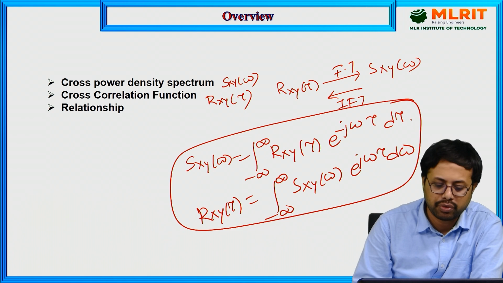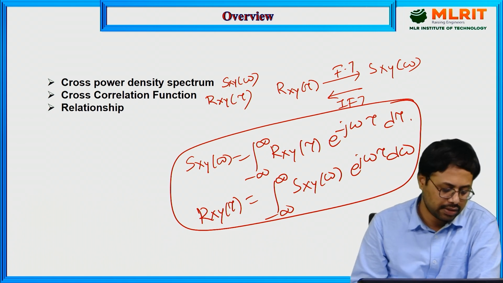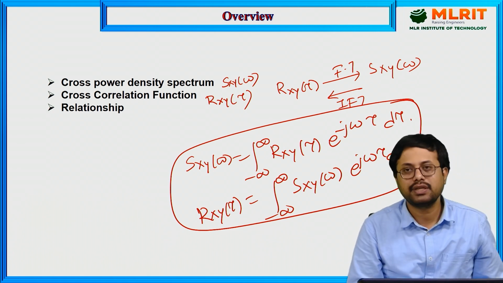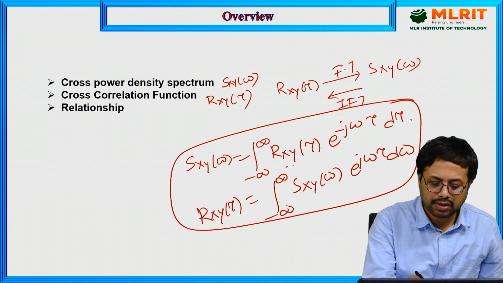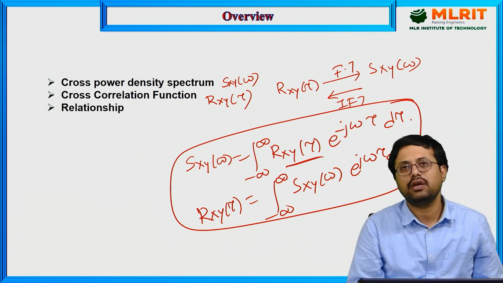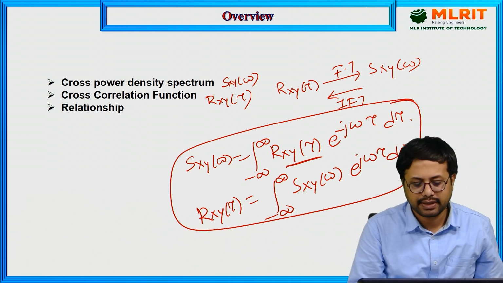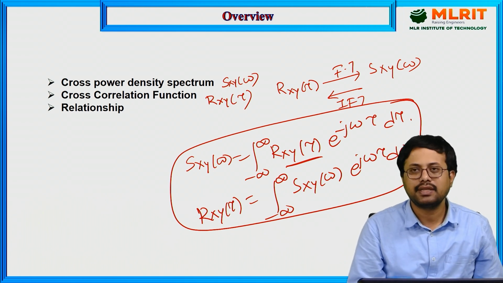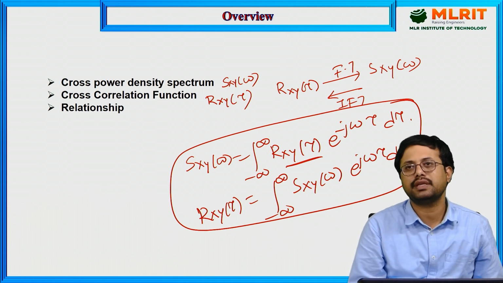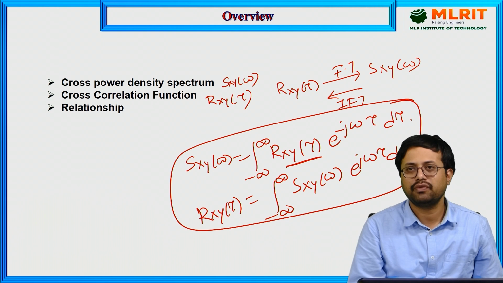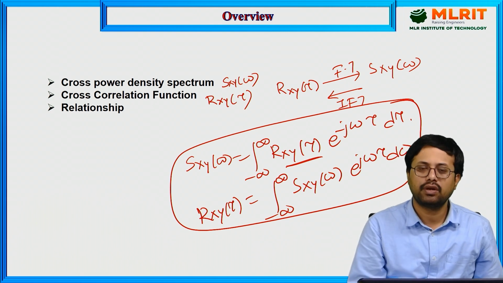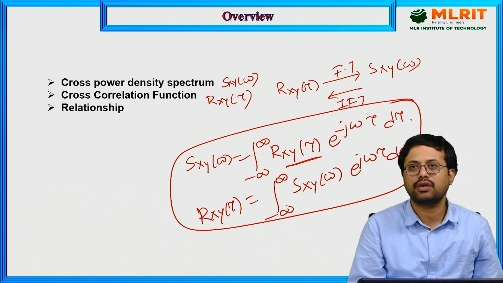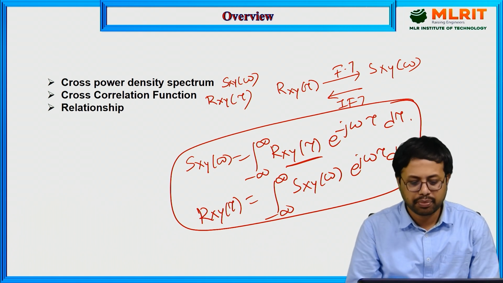We are going to prove this, or we can also summarize that the time average of cross correlation function is called cross power spectral density. This concept comes from the Wiener-Khinchin relation, that is the relationship between power spectral density and autocorrelation function, both forming a Fourier transform pair. From that we have the extension for cross power spectral density and cross correlation function. Now we are going to prove this statement.